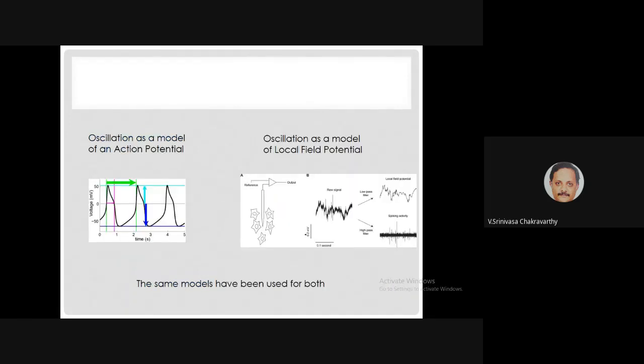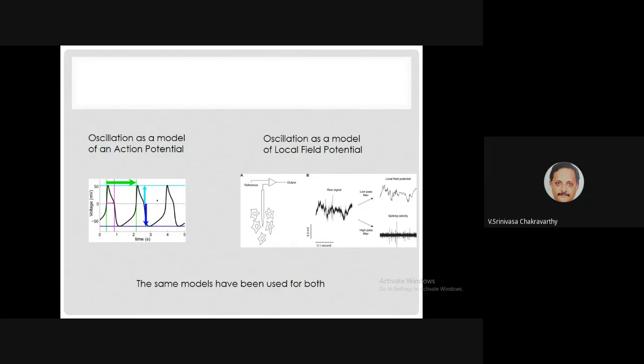Now here we must make a point. That is, the models of oscillators we have seen until now, we've been using them as models of action potential, which means as models of single neural activity, right? So there's an extreme way of looking at action potential where you call it a spike, and you only care about the time at which the action potential has occurred, and we don't care much about the shape of the action potential, because that's an idealized spike. But in the case of FitzHugh-Nagumo and all these oscillator models, you have some kind of a spike waveform also. It's not just the time at which the spike occurs. In fact, if you ask where does the spike occur, you have to say something like at the peak.